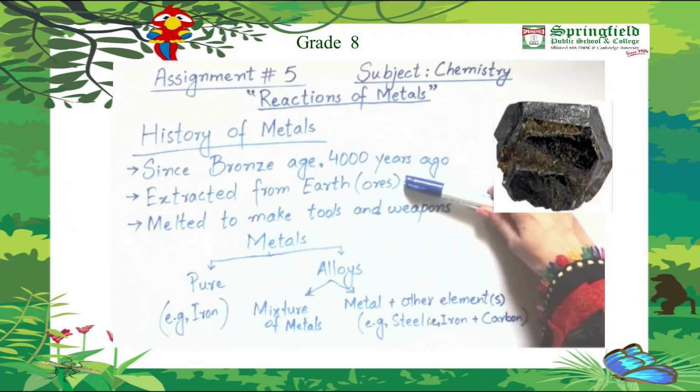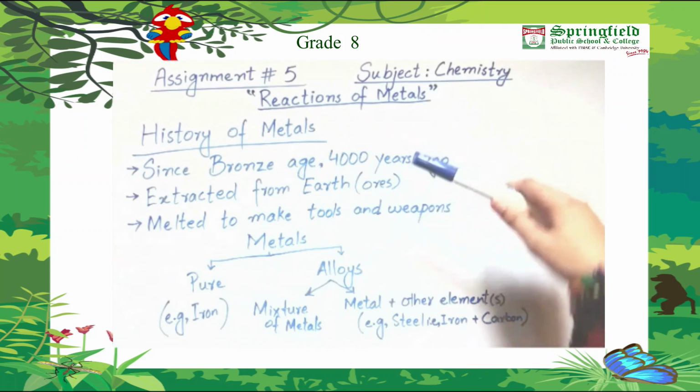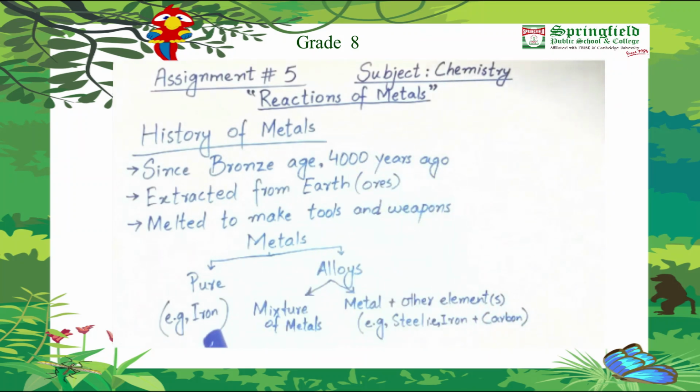What are ores? Ores are the mixture of metal, non-metal and the compounds of metal which are present in the earth's crust. These are first mined from the earth, then the pure metal is extracted from the ores. Then the old people used to melt these ores and they used to make tools and weapons out of these metals.